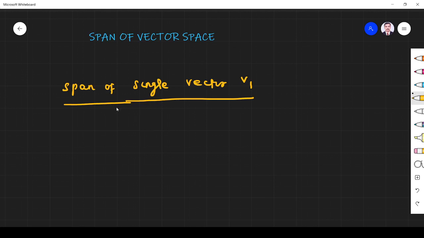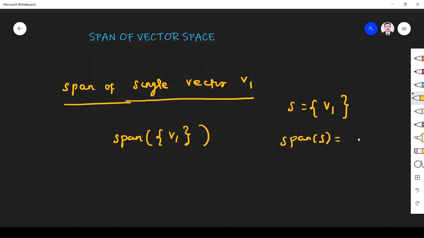First we find the span of a single vector v1, which can be written as span of v1. This set has only one vector v1. So span of S is equal to span of v1. That's what we are going to find now.